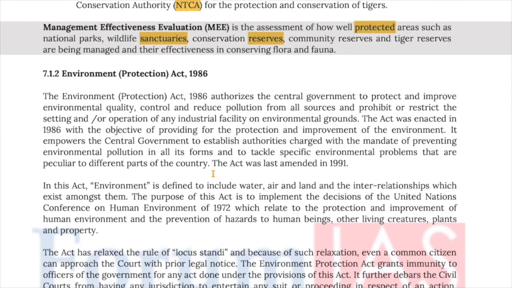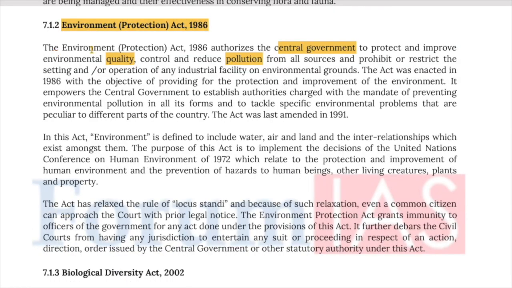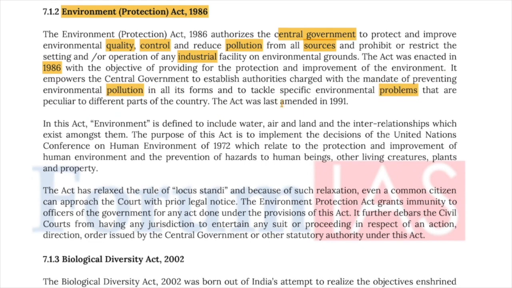Now, let's look at the second most important environmental legislation, which is the Environment Protection Act of 1986. The Environment Protection Act of 1986 authorizes the central government to protect and improve environmental quality, control and reduce pollution from all sources, and prohibit or restrict the setting up or operation of any industrial facility on environmental grounds. The Act was enacted in 1986 with the objective of providing for the protection and improvement of the environment. It empowers the central government to establish authorities charged with the mandate of preventing environmental pollution in all its forms and to tackle specific environmental problems that are peculiar to different parts of the country. The Act was last amended in 1991.